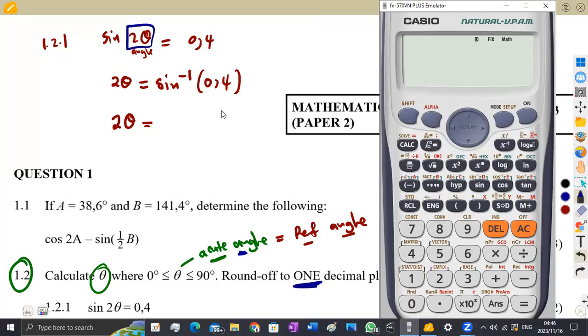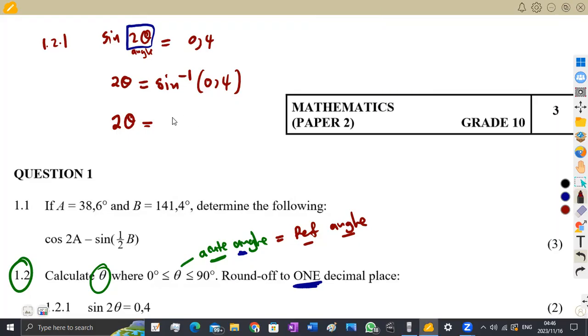All right, so let's find arc sine, which is shift sine. This arc sine is on this side. So it's shift sine 0,4. All right, so what are you going to obtain in this case? That's the angle. Like I said, your calculator is already rounding off your answers to 1 decimal place. So this is going to be 23,6 degrees, which is the angle. We can find the value of theta if we divide by 2, since this is a multiplication. That's how we get the value of theta. So what is going to be the value of theta?